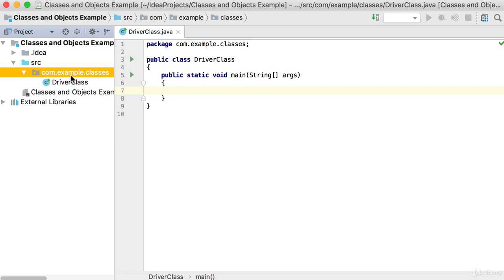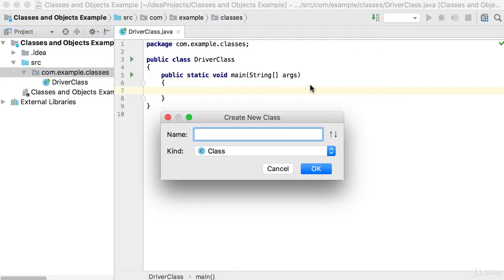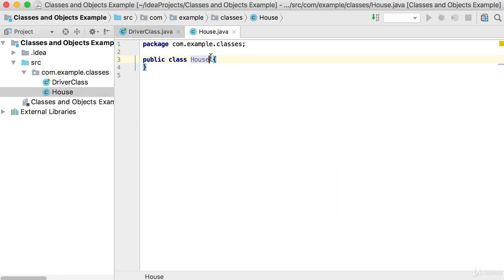In order for me to create a new class, I'm going to go to my package and say new Java class. So on the package, just right click on your package and then say new Java class. Then when we create a new class, you give your class a name, and normally we make our class names start with a capital letter. You start with a capital, and then each subsequent word we will also capitalize. So in our example, we talked about the house object or the house class.